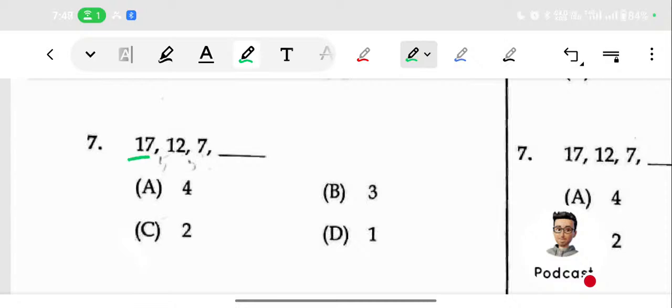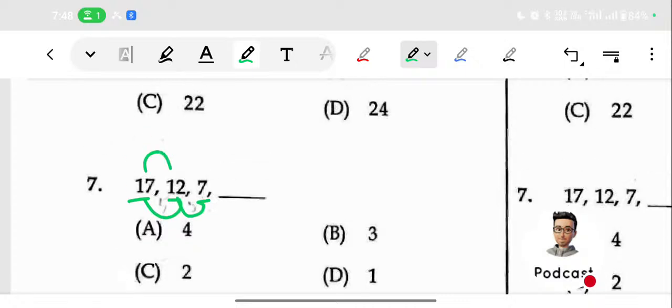Here it is 17, here it is 12, here it is 7. So what is the difference between 17 and 12? The difference is 5, isn't it? Here also the difference is 5. Then the next one will also have a difference of 5. So the answer will be what? Just comment the answer.